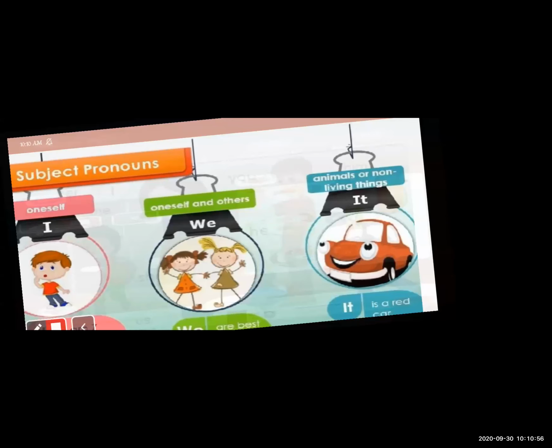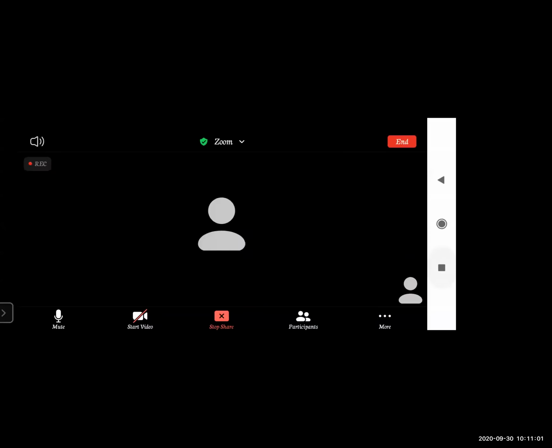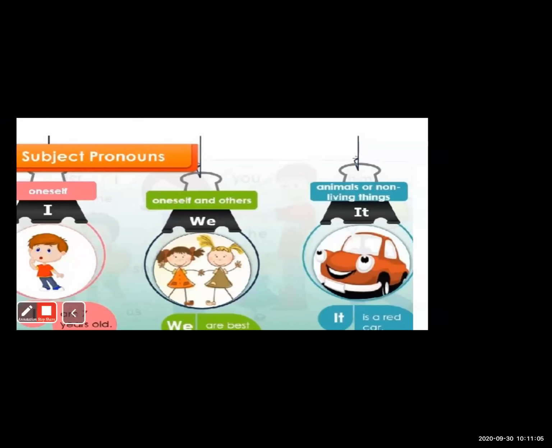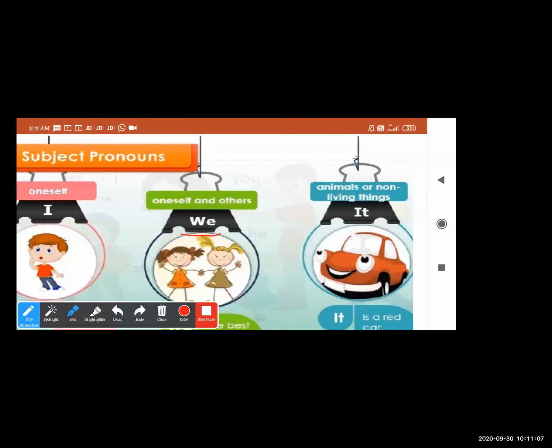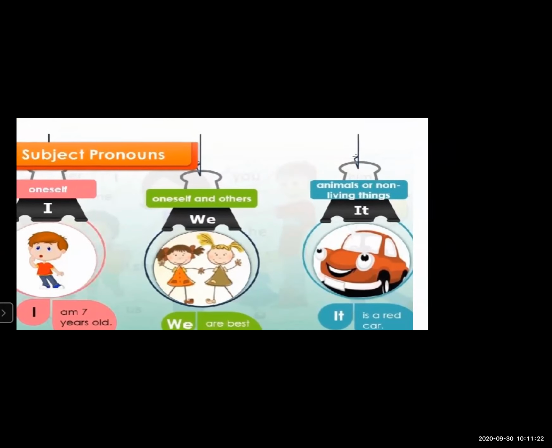So look at this sentence. Here you can see that we is used for what? We is used for oneself and other. In this sentence you can clearly see, we are best friends. Me and with me someone else is also there, oneself and other. So we use we when we are involved in that. If we are not involved in that, we are going to use they.